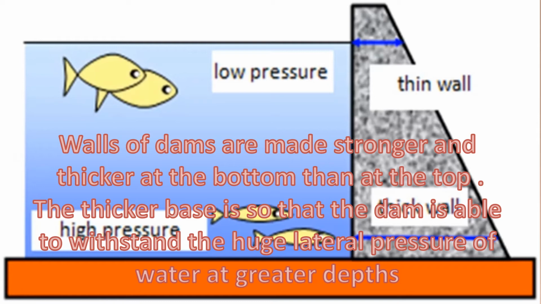What is the reason? In the depth there will be high pressure, huge lateral pressure. Lateral pressure means pressure on the walls of the dam. At the bottom the pressure is very high compared to the surface, so the walls at the bottom will be very thick, so that they can withstand that high pressure. This is also an application of Pascal's law.